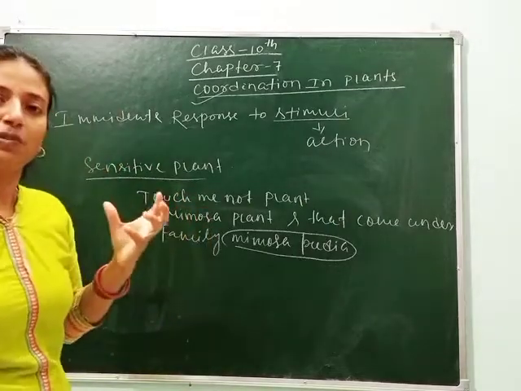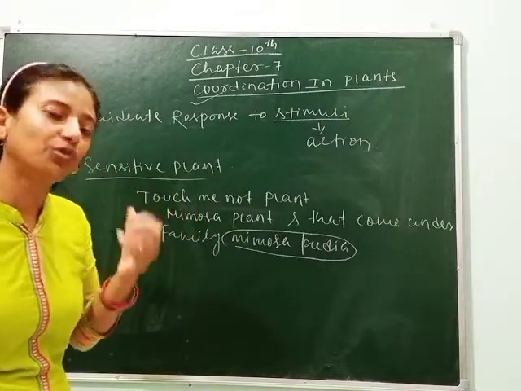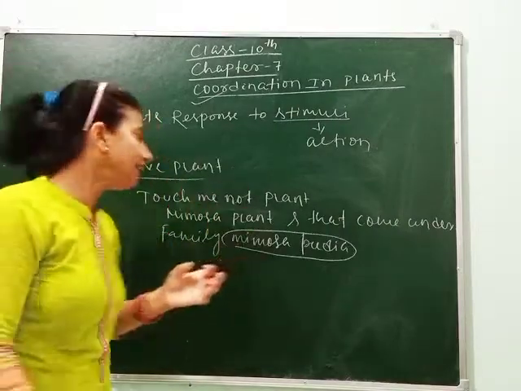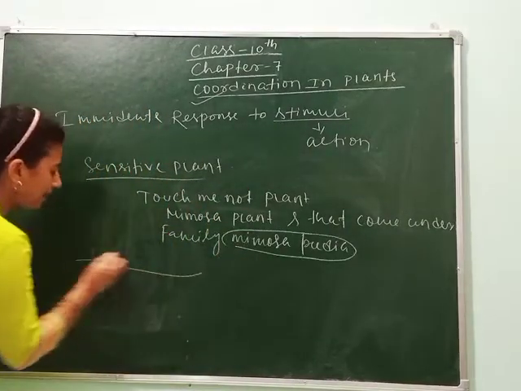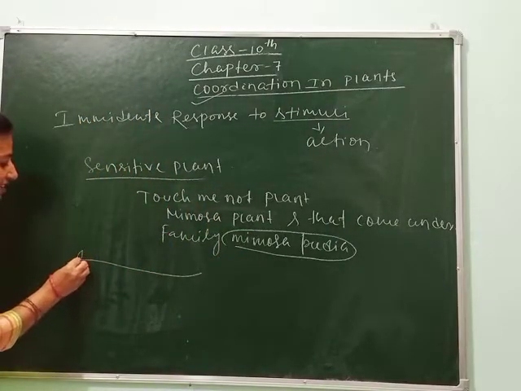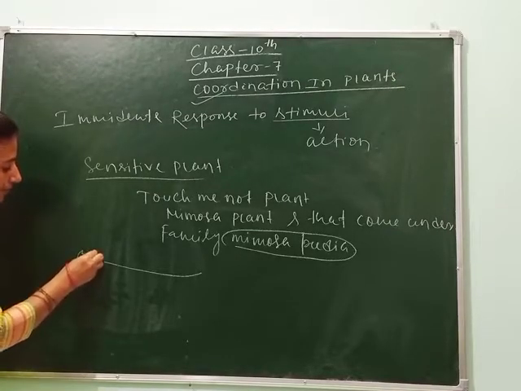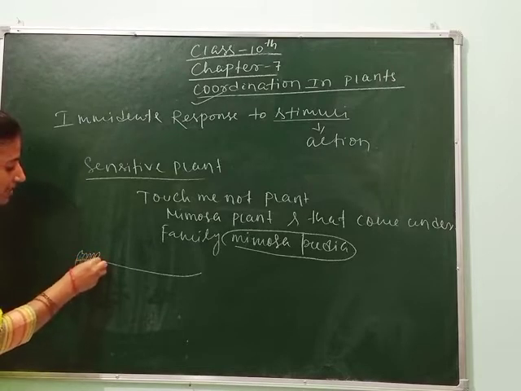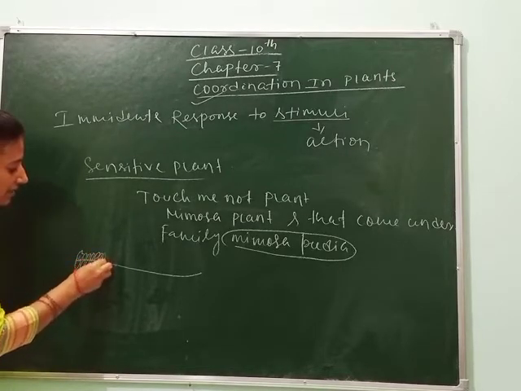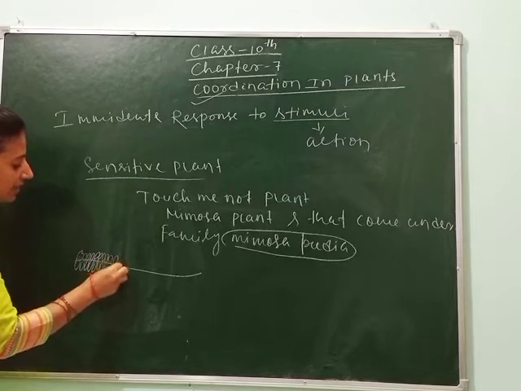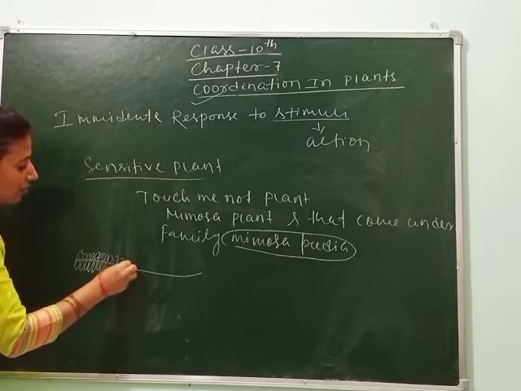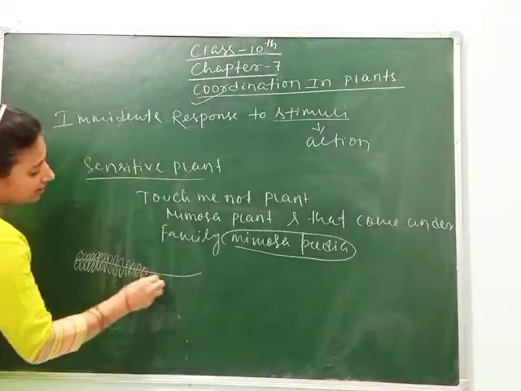So what type of response, and how can we notice the response? Suppose we see that the Mimosa pudica plant's leaves are arranged like this. Clear, students?